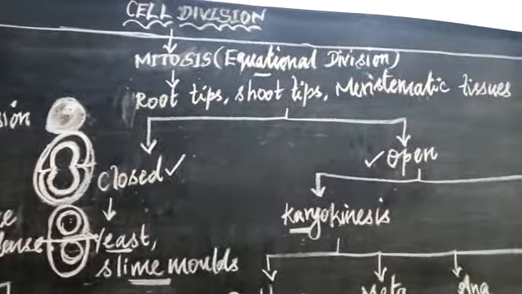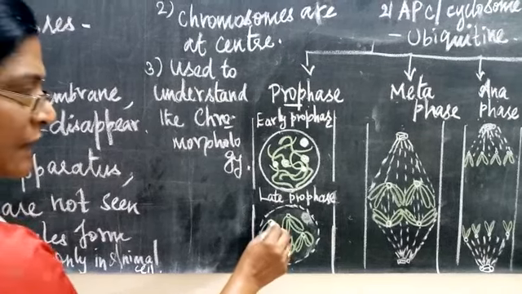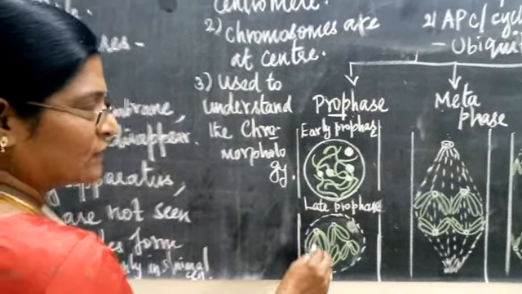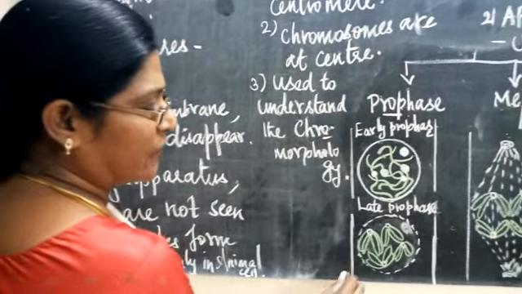First, this is the early prophase. The cell undergoes the early prophase stage. At that time, the nuclear membrane and nucleolus are clearly seen, and the chromosomes are also visible, all clearly arranged inside the nucleus. After that, late prophase starts. At that time, the chromosomes form chromatids, and only one centromere with the two chromatids is seen in each and every chromosome.